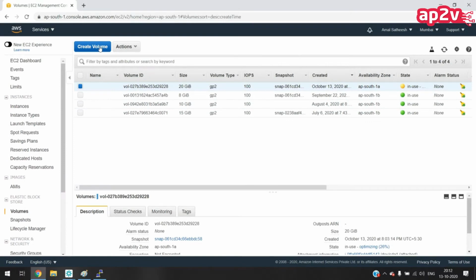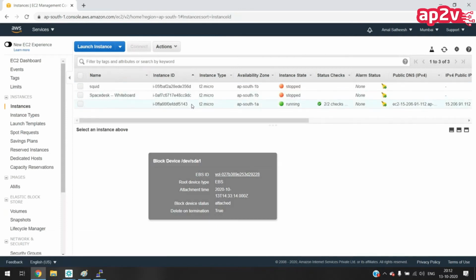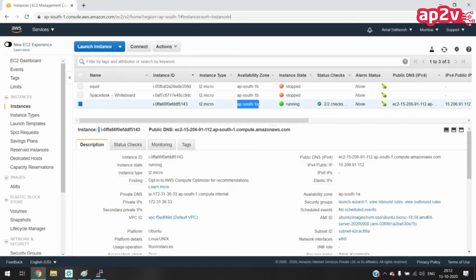Before creating a volume, you should be sure of the availability zone of your instance. The instance you created and the volume we are going to create should both be in the same availability zone. Suppose the instance is in 1A and I create the volume in 1B, then I am not able to attach the volume to this instance. It will not show this instance there if we create it like this.